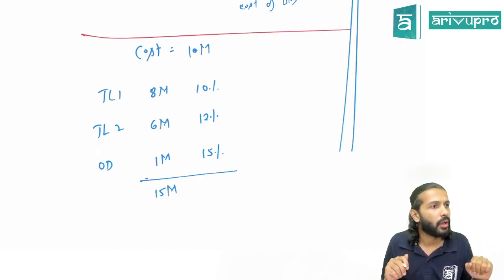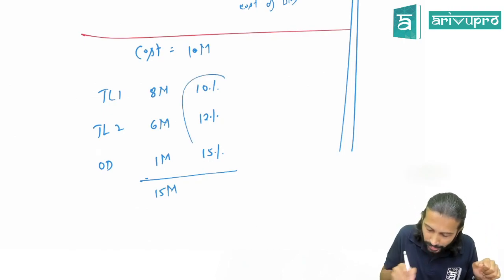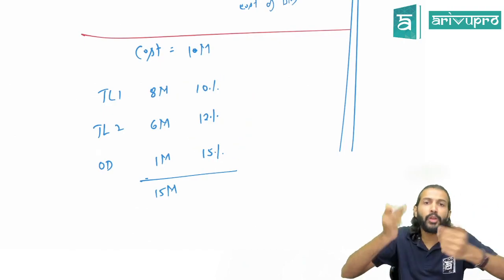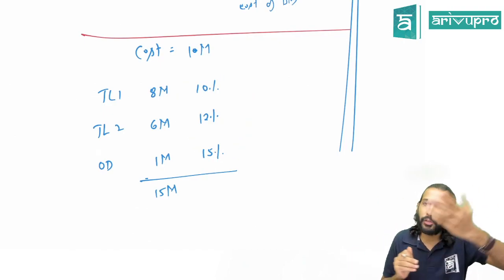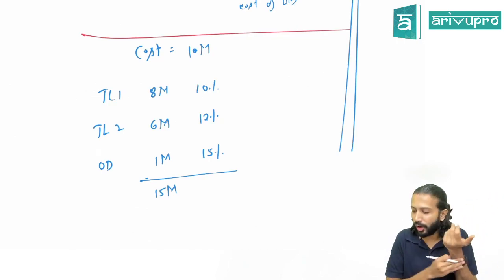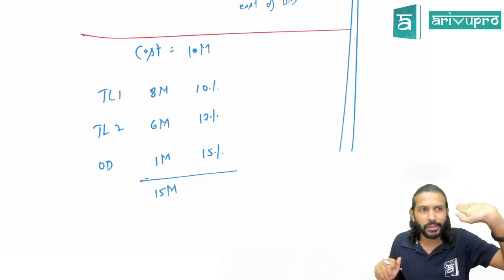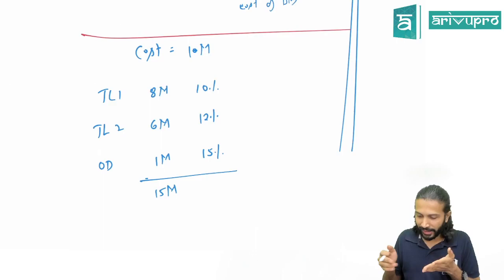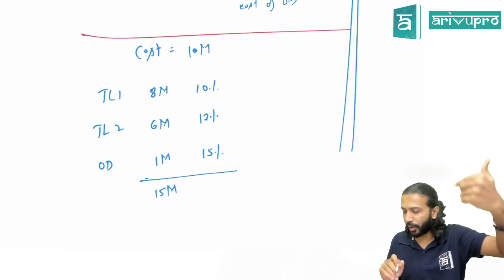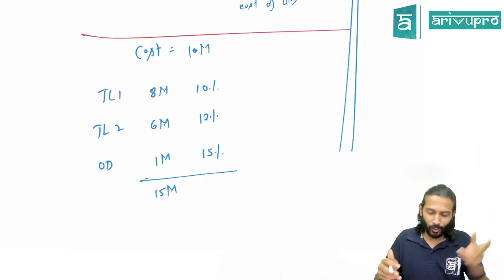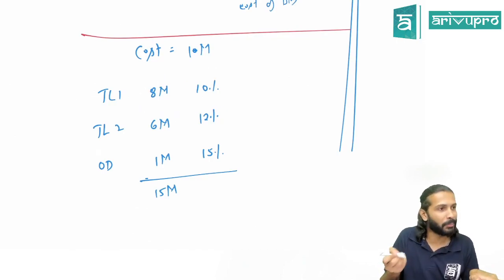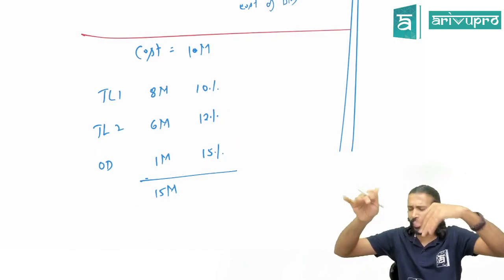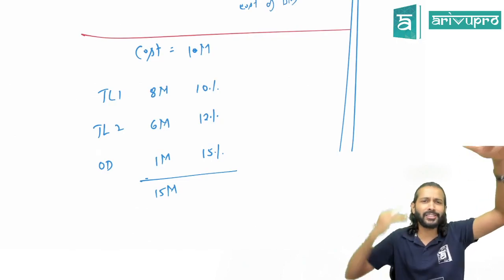We don't know. And the irony here is each loan has a different interest rate. How will you find out the interest amount, sir? If you can't find out the interest amount, how would you find out how much should be capitalized? Problem, yes or no? If the standard had left this as it is, each of them would have done their own creativity, correct? One would have taken the amount from 8 million, one would have taken from 1 million, like this. Everybody would have done their own jugaad.